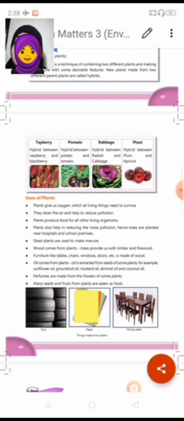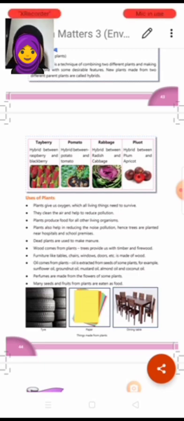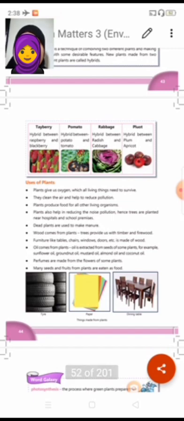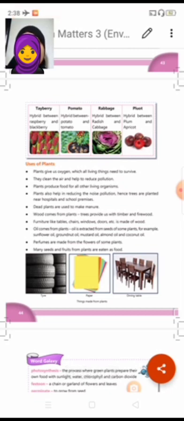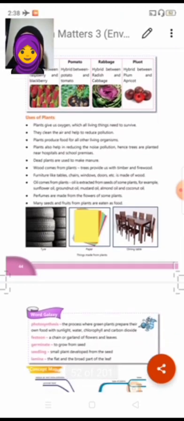Even the tomato is a hybrid between tomato and potato. Cabbage is the hybridization between radish and cabbage. Also, the pluot is the hybrid between plum and apricot. So these are the different varieties of hybrids which have been prepared by people.